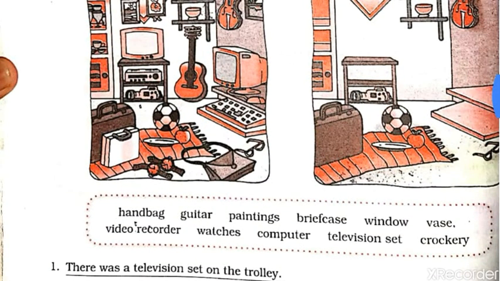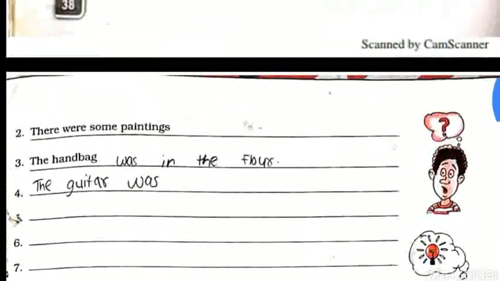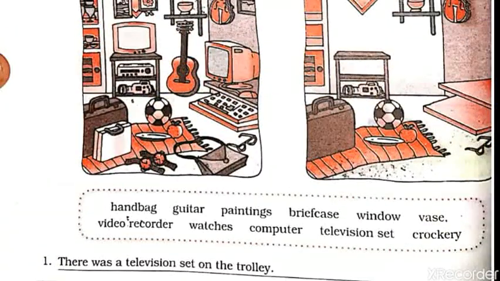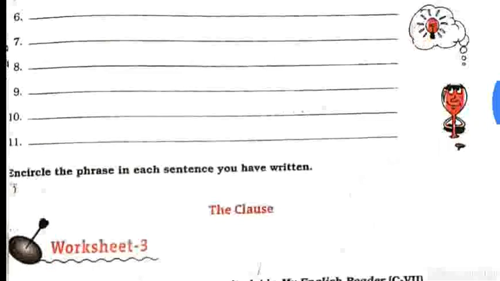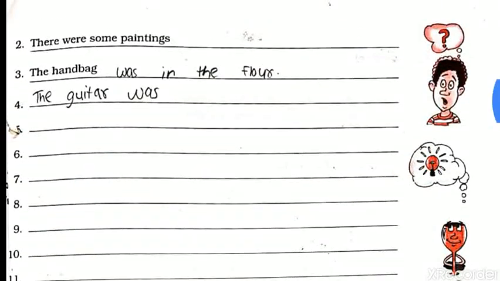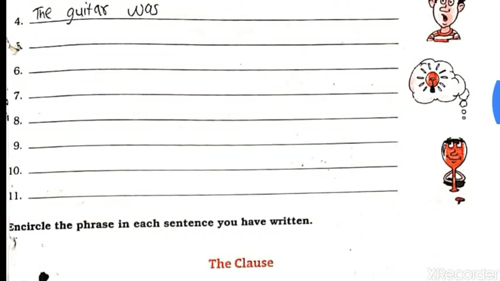Next one, guitar. The guitar was near the television. Like these examples, you have to write the rest of the sentences.